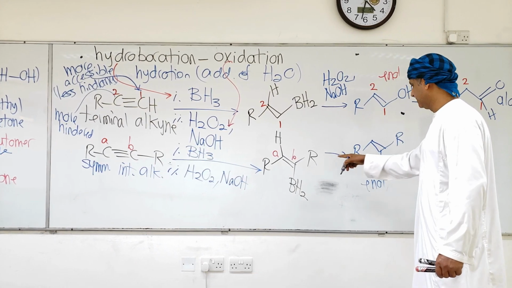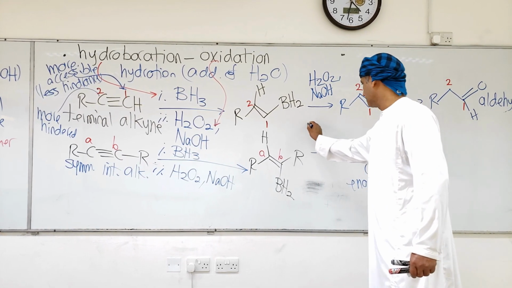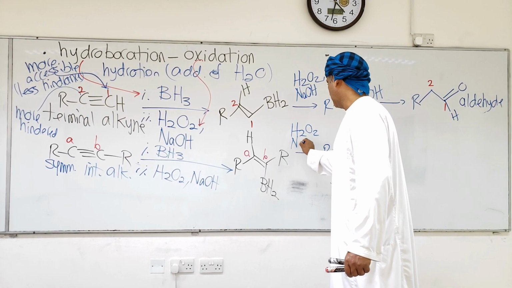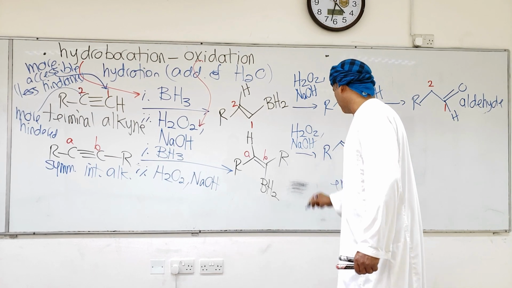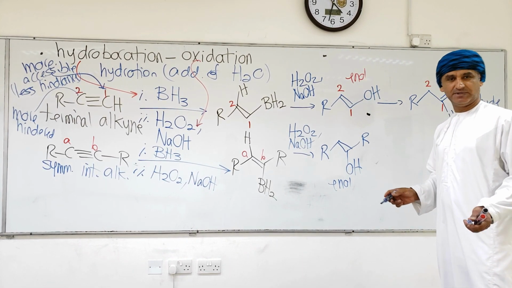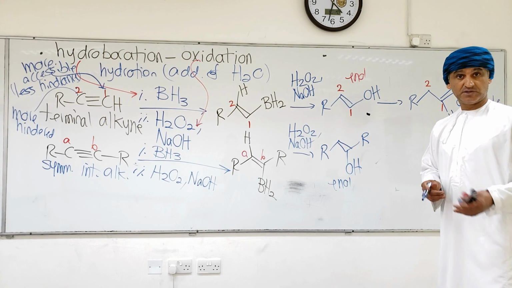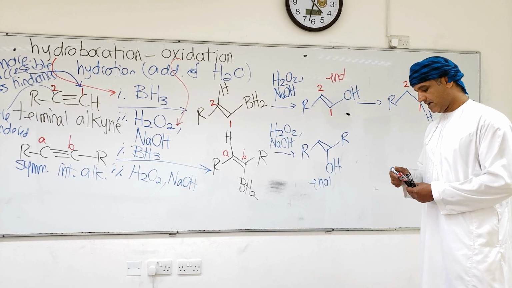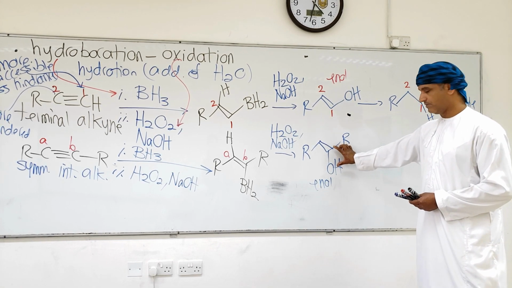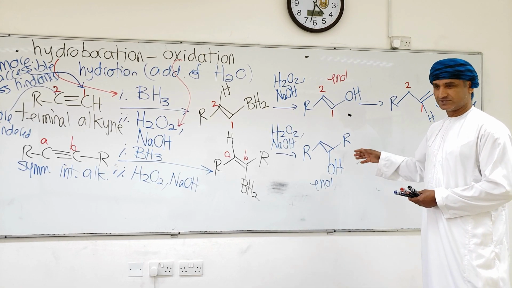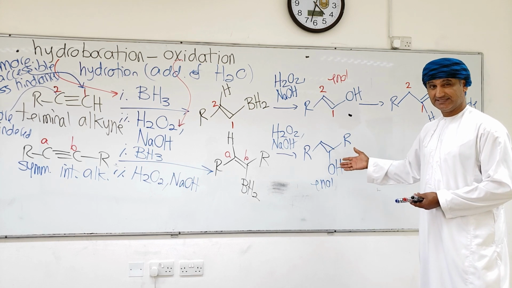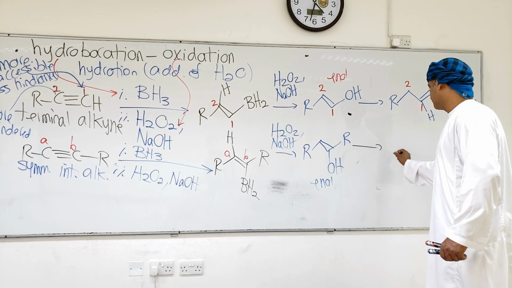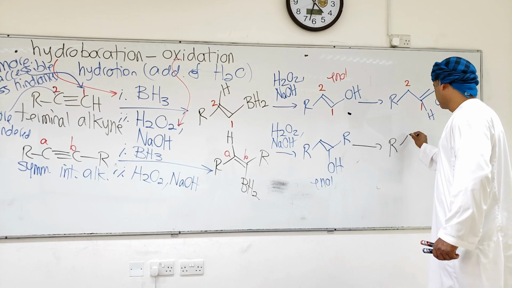The enol is obtained during this oxidation step involving hydrogen peroxide and sodium hydroxide. The enol is not stable. It will tautomerize to a more stable carbonyl compound, with a carbon-oxygen double bond in this position. Since it's inside the chain, it's going to be a ketone. So this enol will tautomerize to the corresponding ketone.